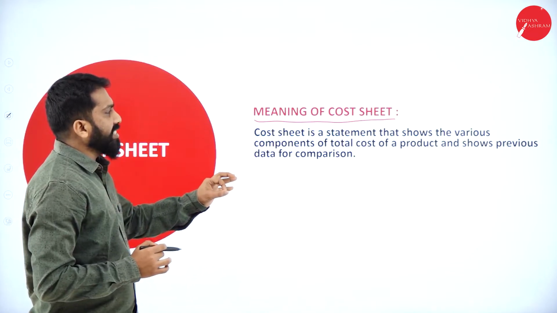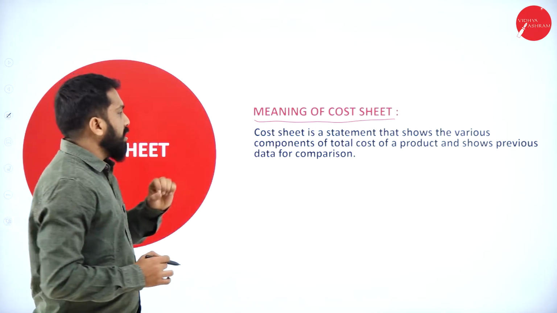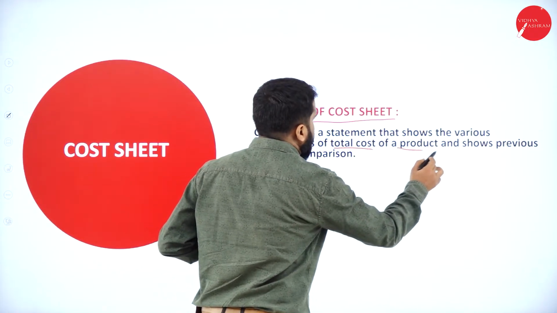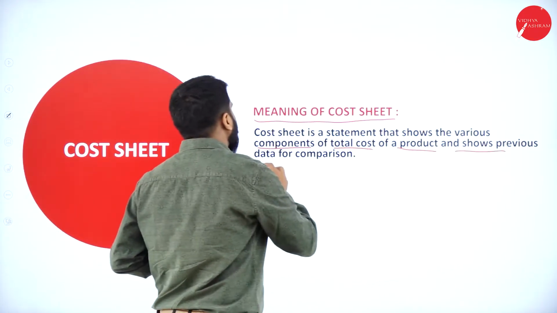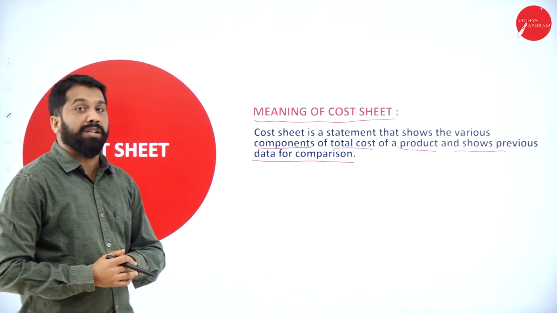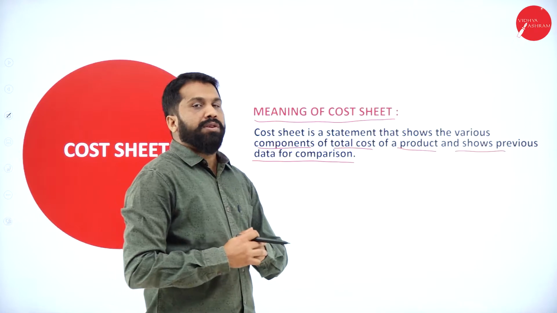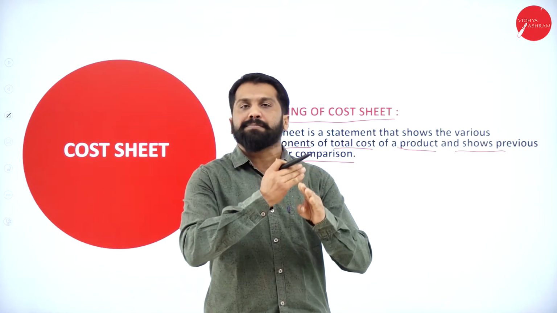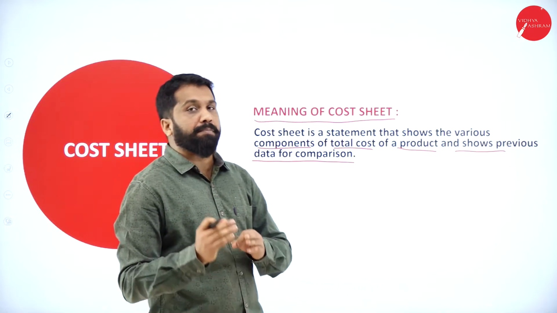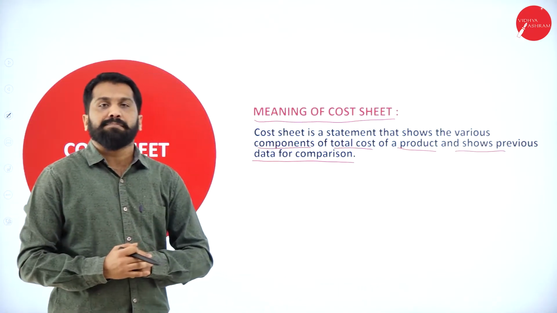Cost sheet is a statement that shows the various components of total cost of a product and shows the previous data for comparison. In financial accounting, you can prepare profit and loss and balance sheet for the current year. Last year also you have prepared profit and loss as well as balance sheet.